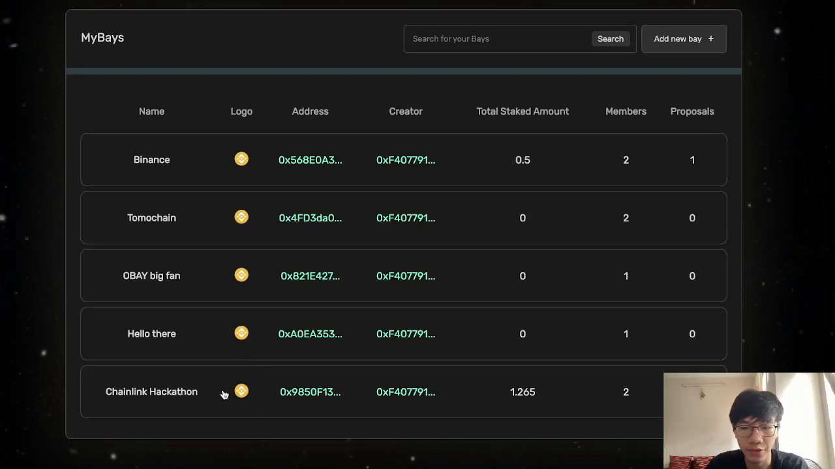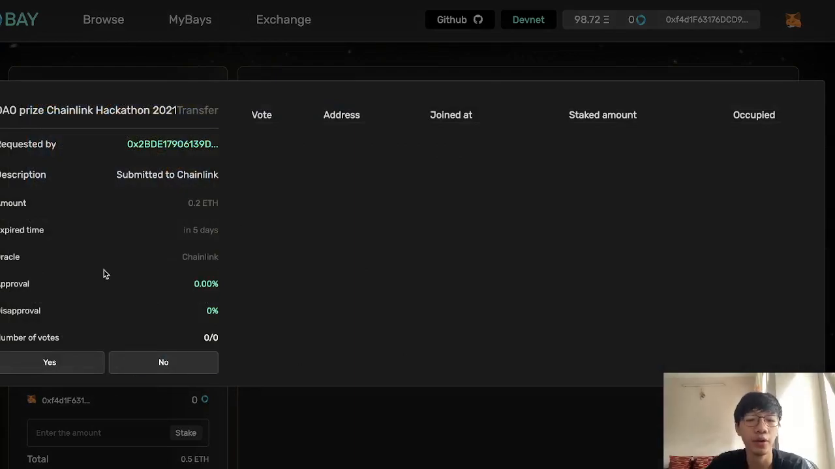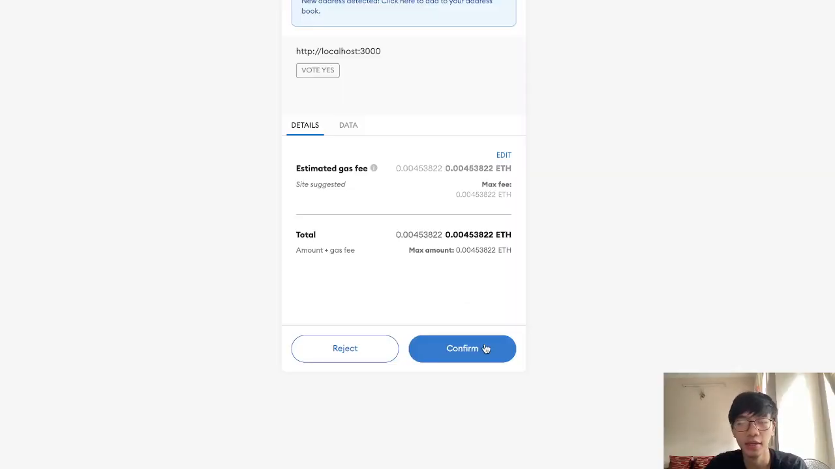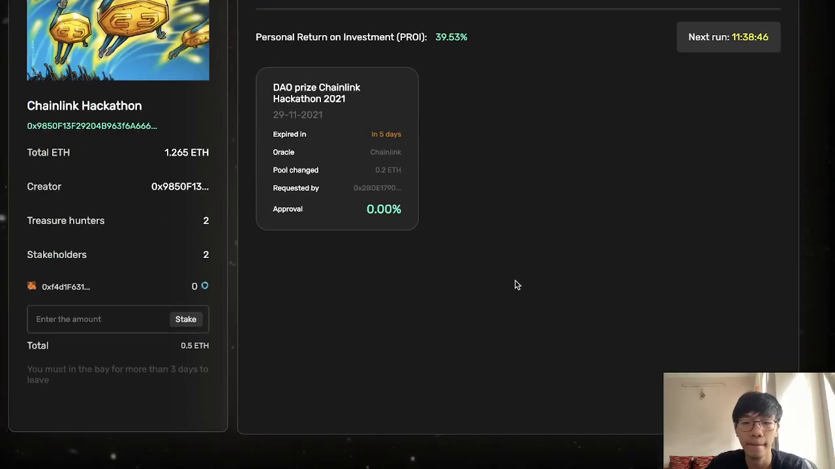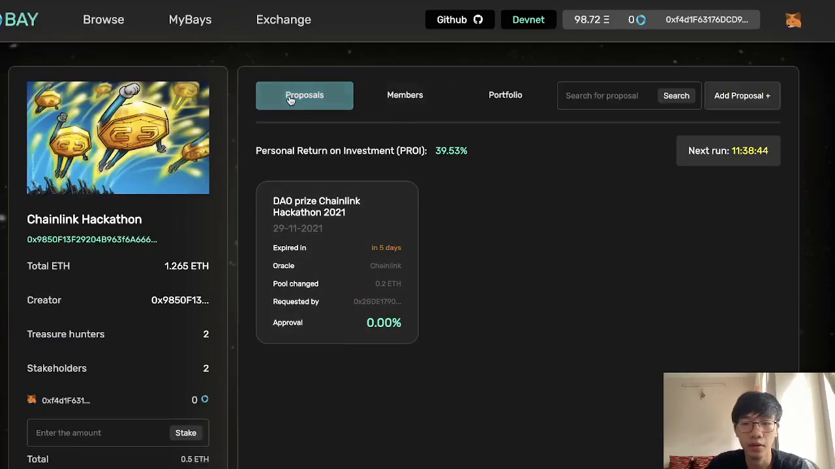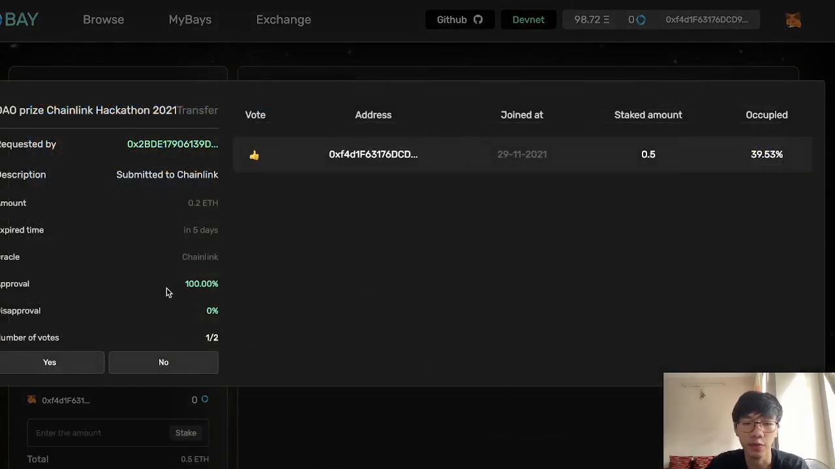So when I go back to the Chainlink and I click on it, I will have the option of voting yes and voting no. And you can see right here there's no vote at this moment because no one voted yet. Because I really want to have a DAO price, I will vote yes, for example, and then it will update. And there's also the address and the stake amount occupy. And yeah, it is updated, the approval is 100%.